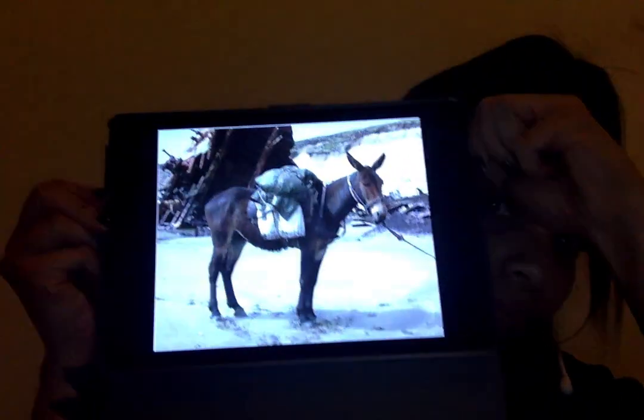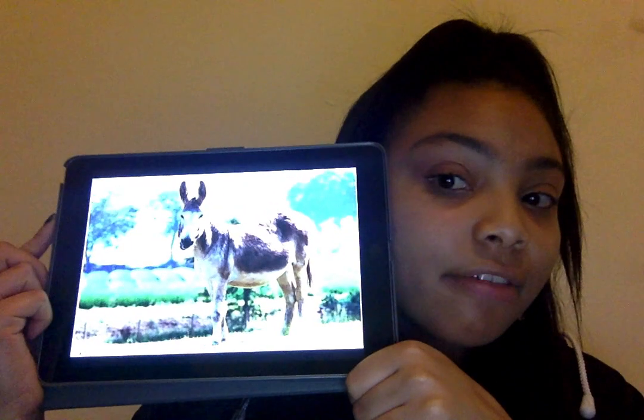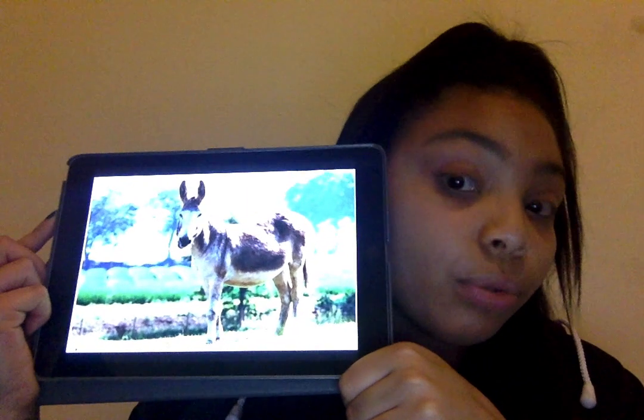A mule is the result of a horse and a donkey, the offspring of a horse and a donkey. Now, although this mule could have a long, healthy, normal lifespan, it's not able to have its own offspring because it is the offspring of two technically distinct species, which is the horse and the donkey.